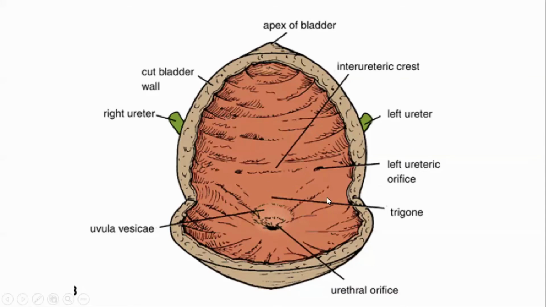So when the bladder is full, it closes the internal urethral orifice. So it acts as a pseudo valve, and when the patient relaxes, the internal urethral orifice opens, and there is dribbling of urine.